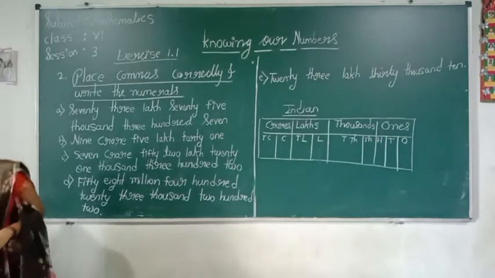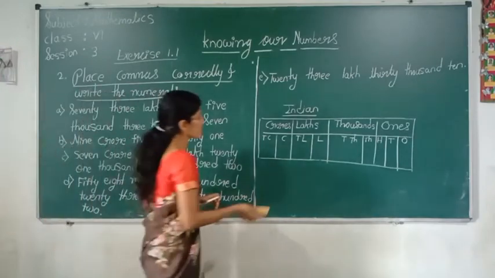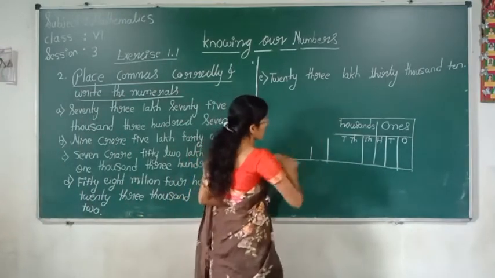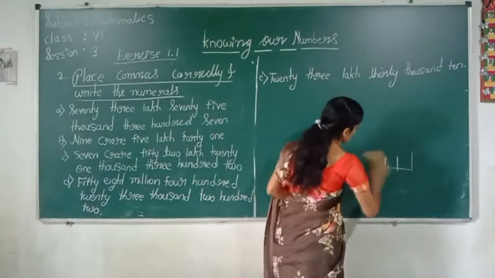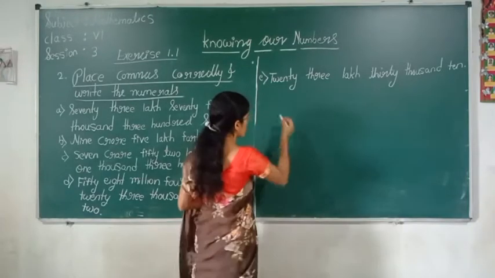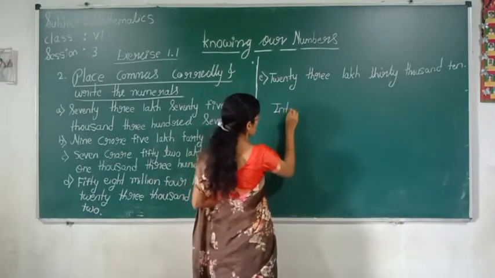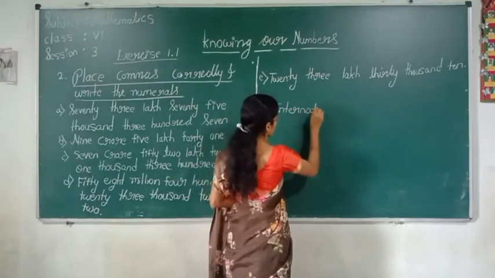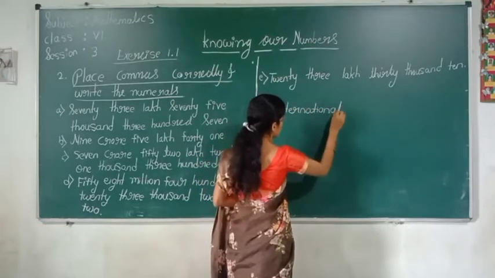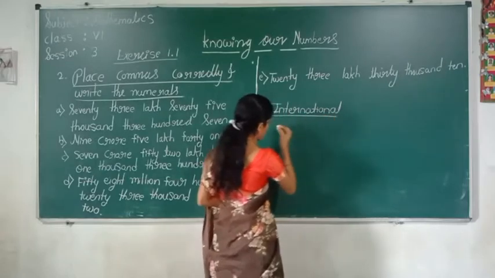Again we also saw the international place value chart. What did we see in the international place value chart?